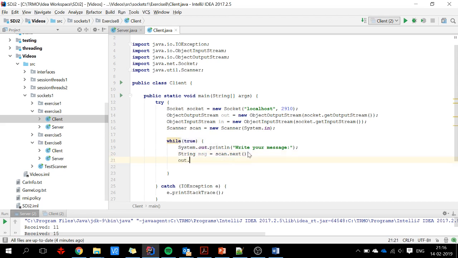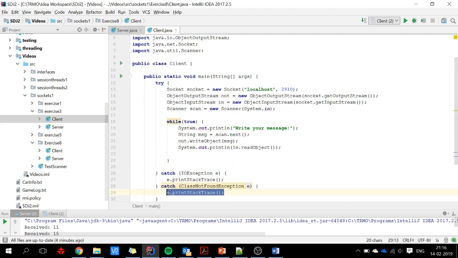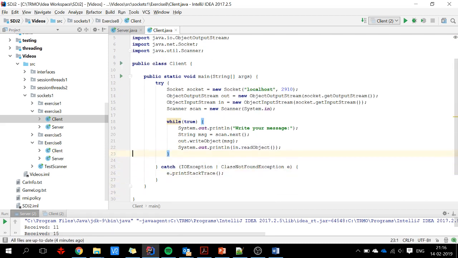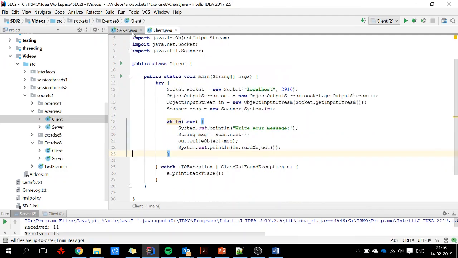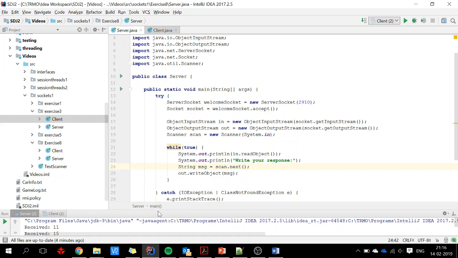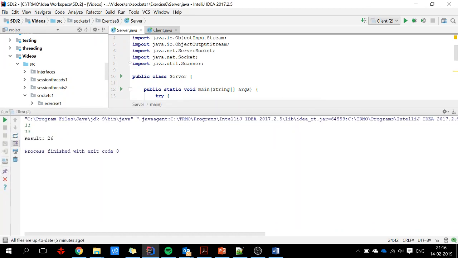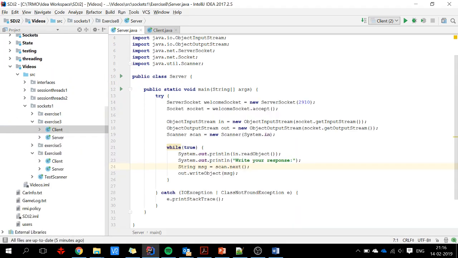I will send this to the server, and then I will expect a response back in read object, and I need to add a catch clause. And I think that should be it. Maybe, yeah, that's probably okay. So I will just close these, close, and run the server.